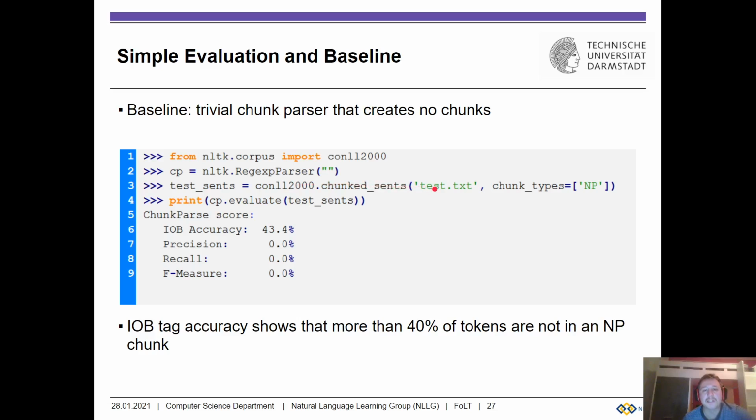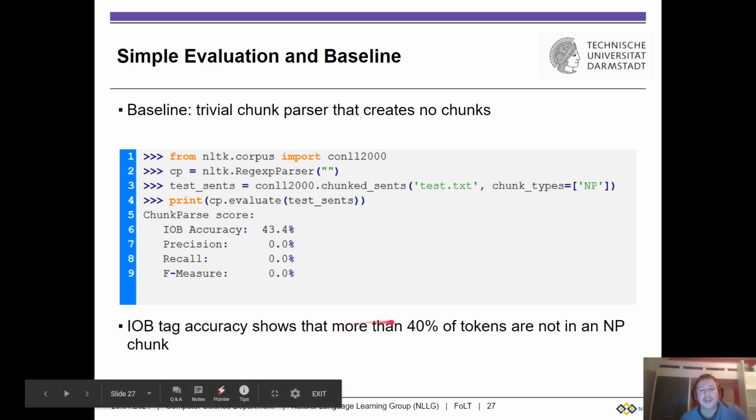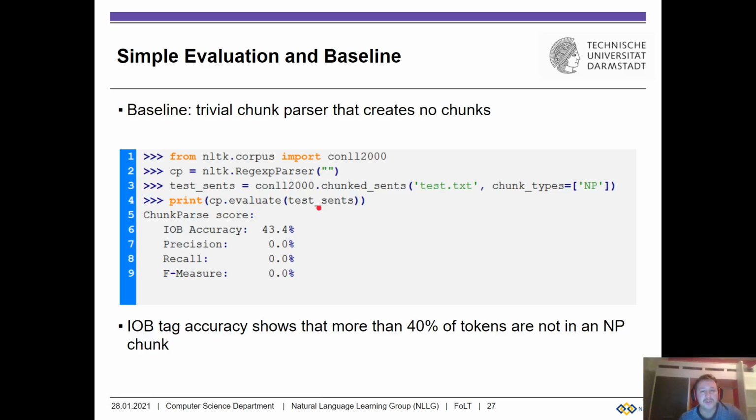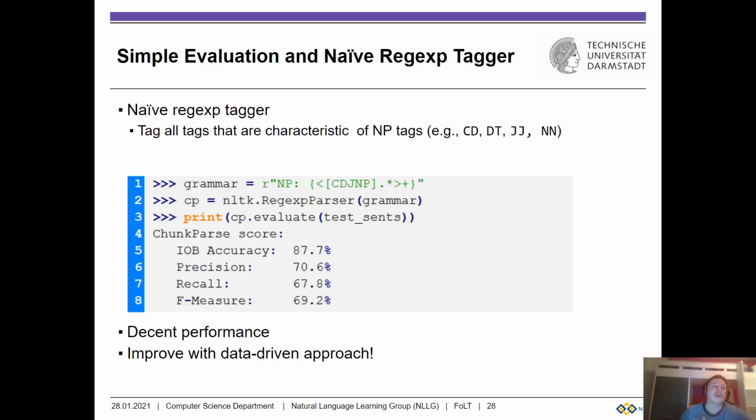And then we apply this parser to the test set of CoNLL. We evaluate, and we see it gets an accuracy of 43% and an F value of 0. What does it tell us? It tells us that 43% of all tokens are labeled as O, because this is exactly what our parser is doing. It's labeling everything as O. It's not discovering any NP phrases. So this is our lower bound.